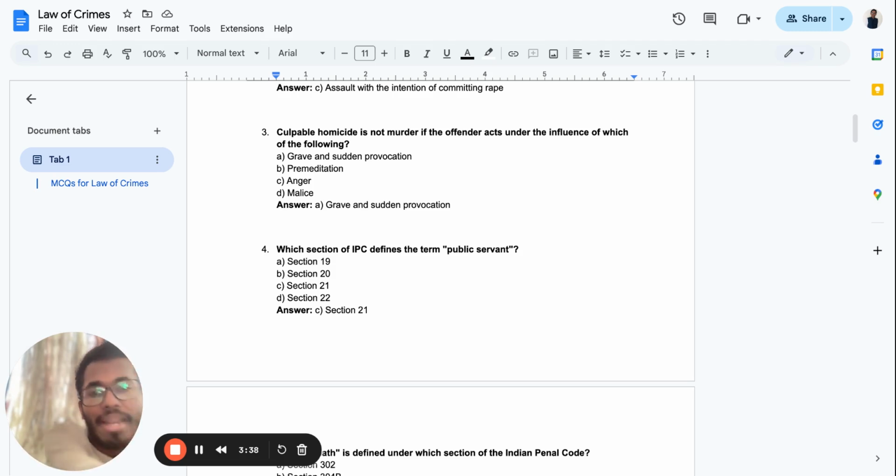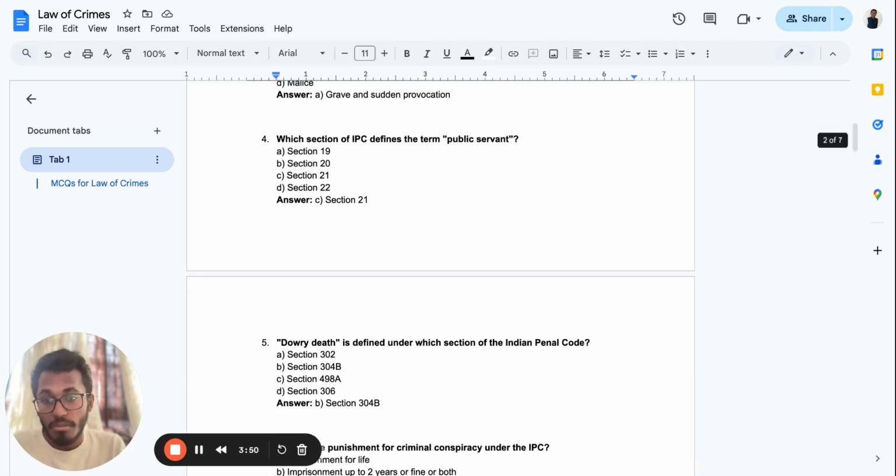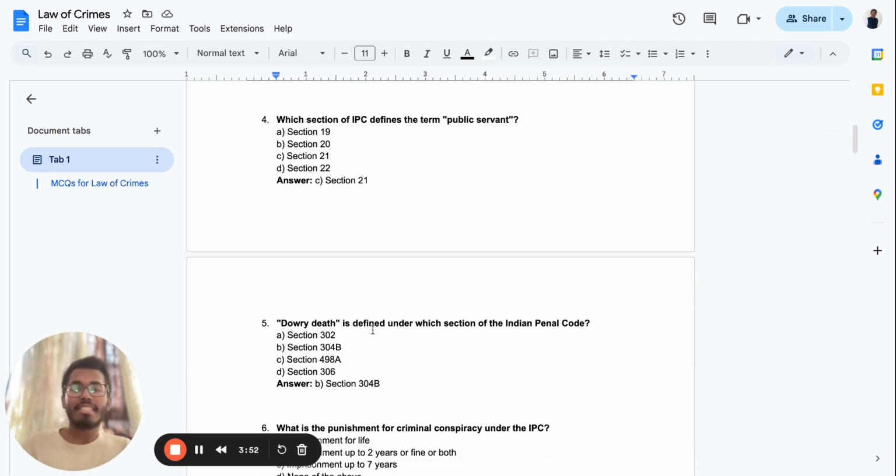So why don't you open the Bare Act with me, and let's open section 21 and see how it is. If you observe, section 21 speaks about public servant. Very simple. So at least learn the important definitions. That's important. Now, dowry death is defined under which section of the Indian Penal Code? It is very simple. It is 304B. So just put a mark. Important sections, I want you to mark in your Bare Act.